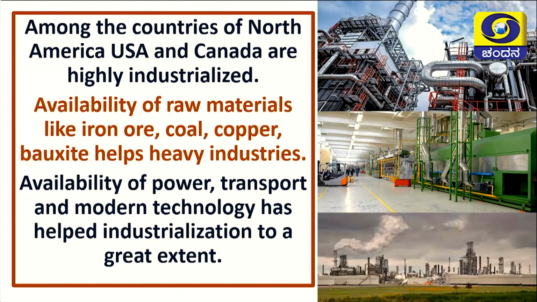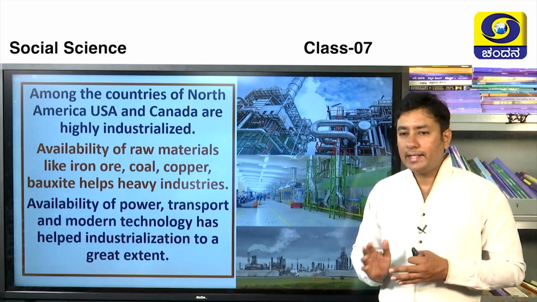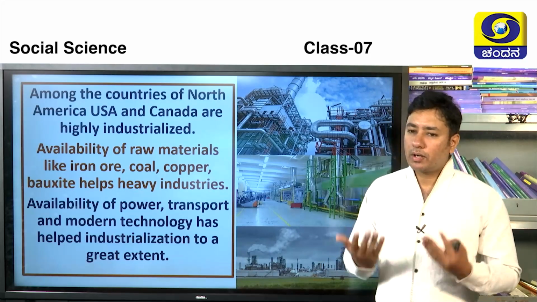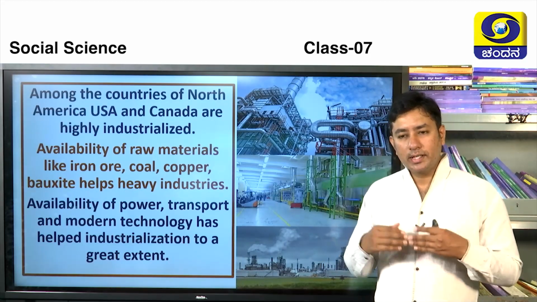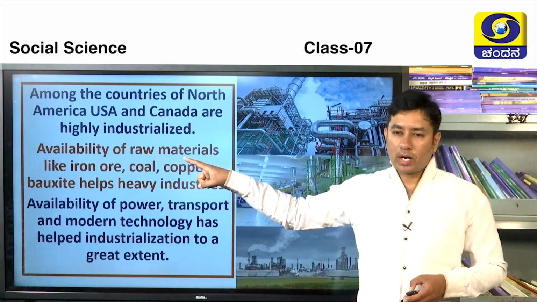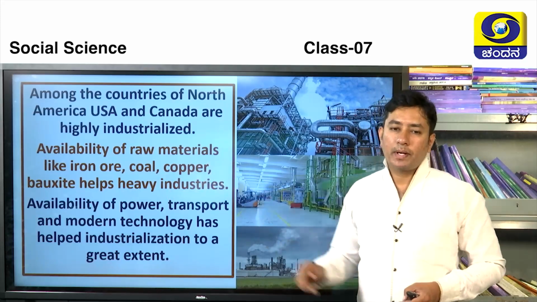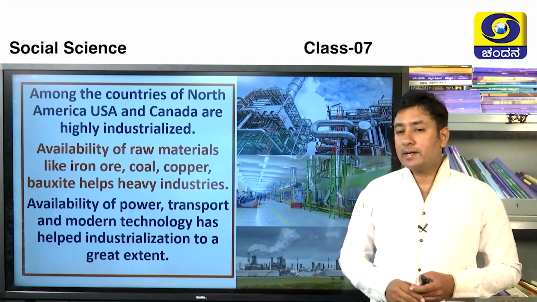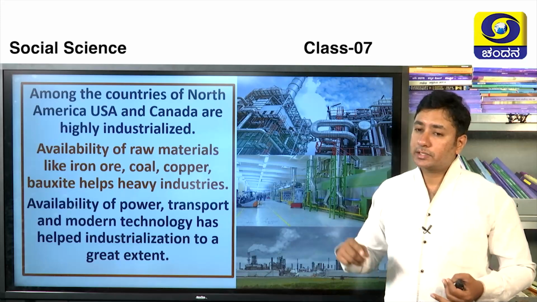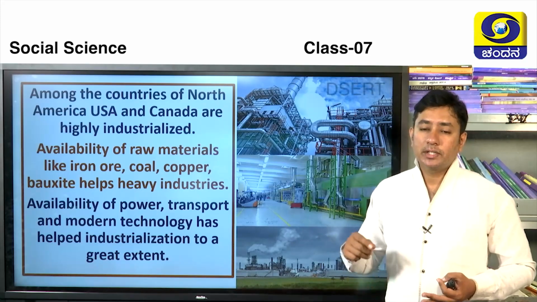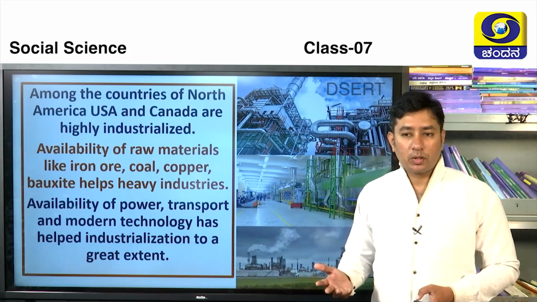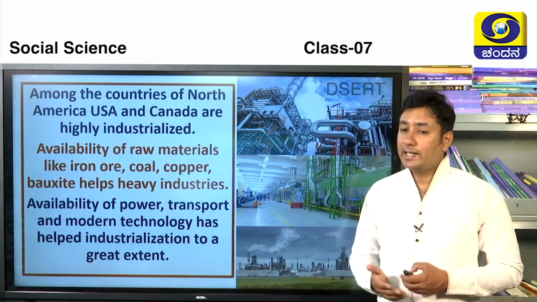Among all the other countries, North America, USA and Canada are highly industrialized, obviously, because they are getting more and more minerals, and abundant soil, abundant water and abundant things are there. So naturally the industries will also grow. The availability of raw materials like iron, coal, copper and bauxite is boosting the industries here. And not only that, here they get extensive power facilities, extensive transport facilities, as well as the technology they are using is very much modernized when we compare with the rest of the world. So naturally their nations are highly industrialized.